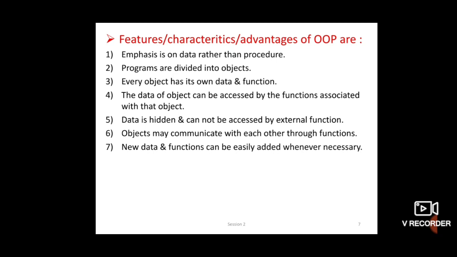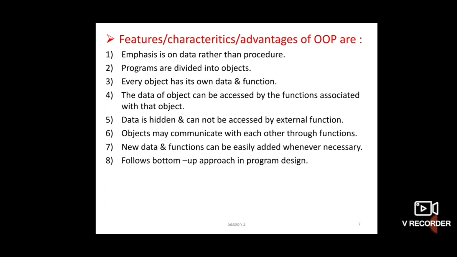Suppose in procedural language you want to add some statements or another function, this is not easy because the sequence is disturbed. But in object oriented programming language, you can easily add new data and new functions whenever you want. So this is a very important advantage in object oriented programming language.